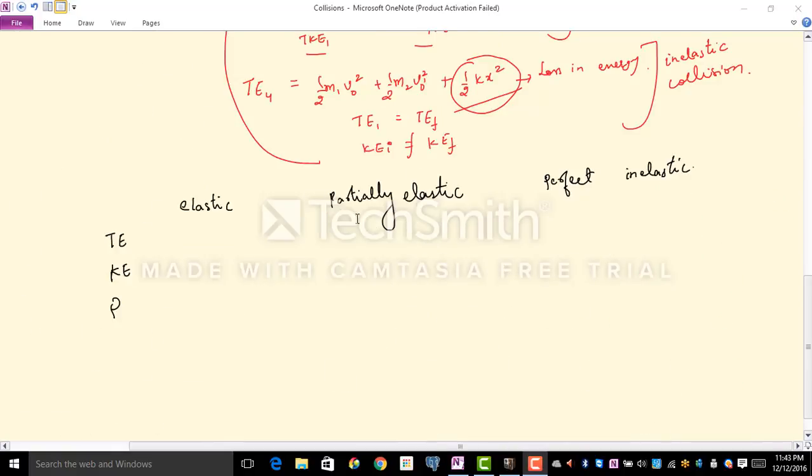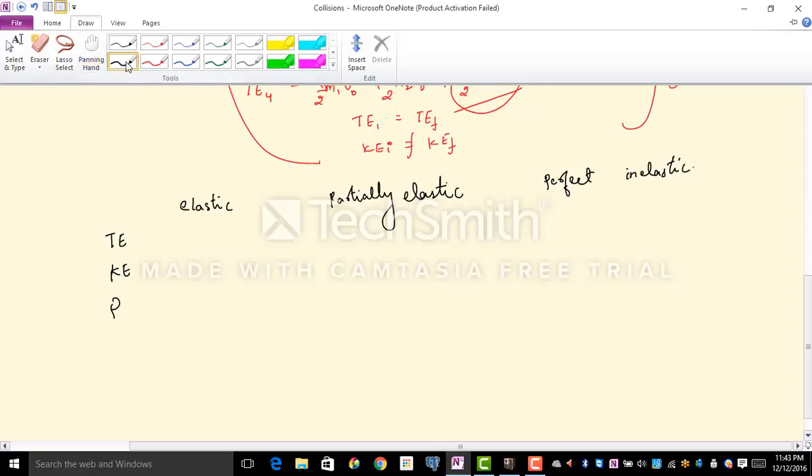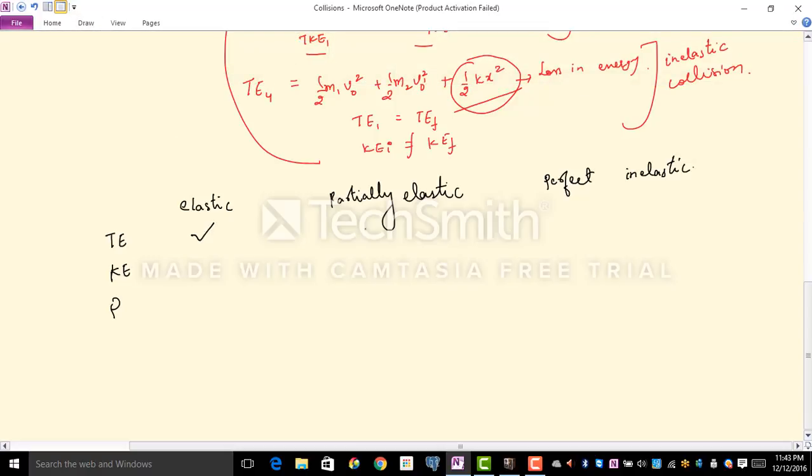So let us conclude our discussion by making a few takeaways. We know, and we just said it multiple times, that the total energy of the system remains conserved whatever the case may be, but the kinetic energy remains conserved only in the case of elastic collision. It is not conserved in the case of inelastic collisions, and momentum, whatever the case may be, is always conserved because there is no net external force involved.